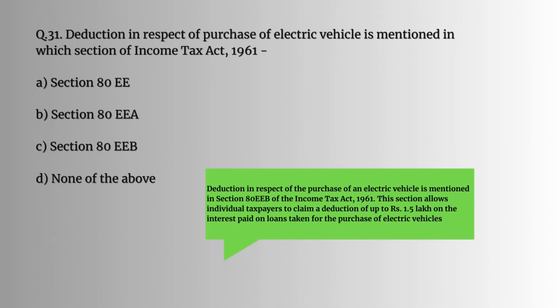Question number 31. Deduction in respect of purchase of electrical vehicle is mentioned in which section of Income Tax Act 1961? So, deduction in respect of purchase of an electrical vehicle is mentioned in section 80EEB of the IT Act 1961. This section allows individual taxpayers to claim a deduction of up to rupees 1.5 lakh on the interest paid on loans taken for the purchase of electrical vehicle. So, the answer would be C, section 80EEB.